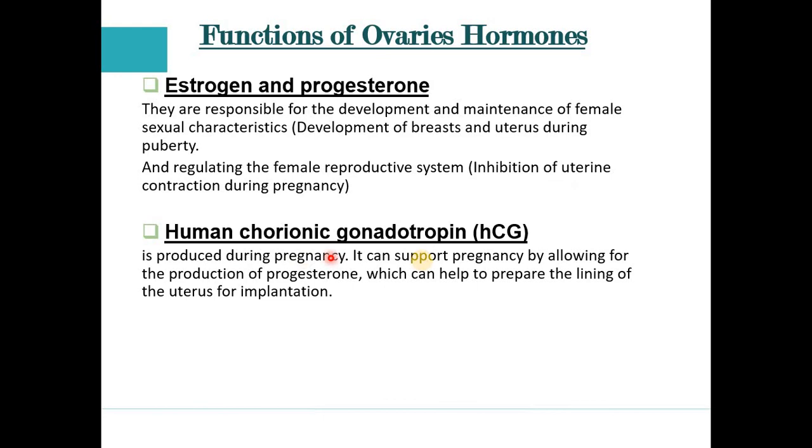Now we discuss the human chorionic gonadotropin hormone, HCG. This hormone is released during pregnancy only. It supports the pregnancy. How does it support? By allowing the production of progesterone, and second, to prepare the lining of the uterus for implantation. What is implantation? It is a biological term in which the fertilized egg is attached to the lining of the uterus. So this HCG helps to prepare the lining of the uterus. I hope the function of these three hormones is clear now.